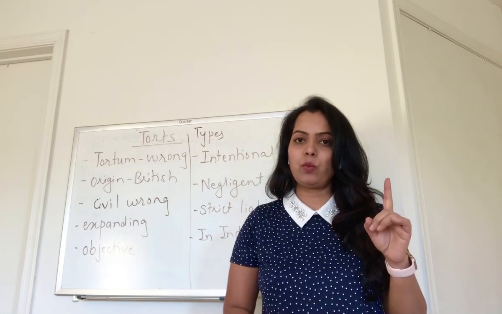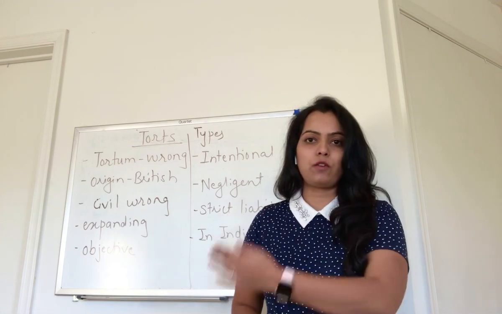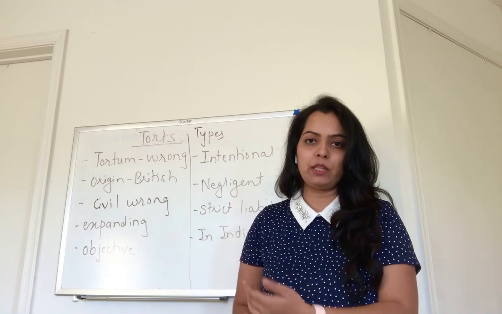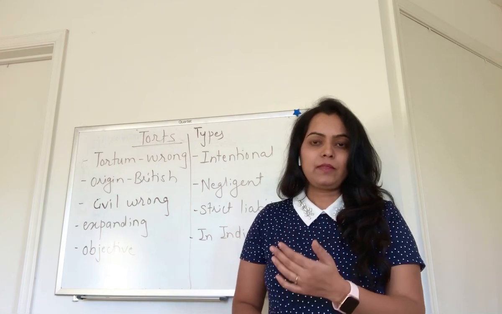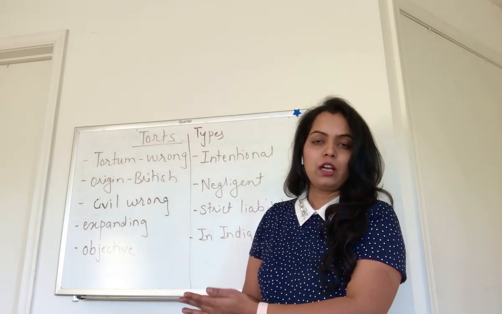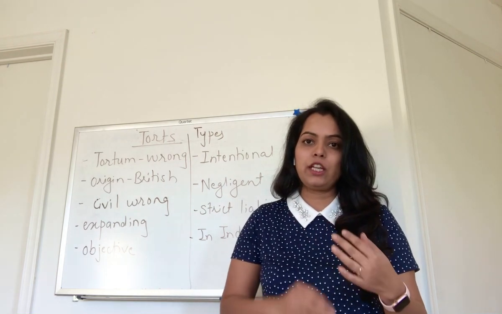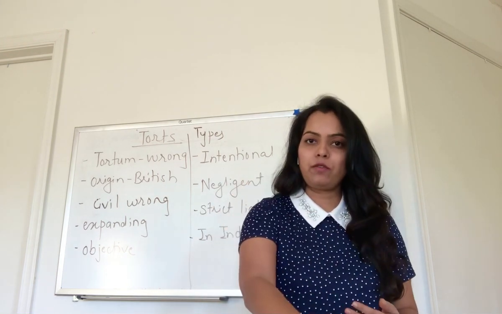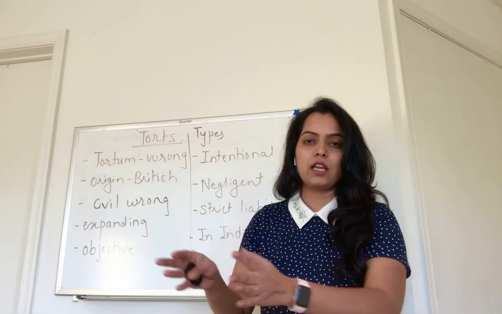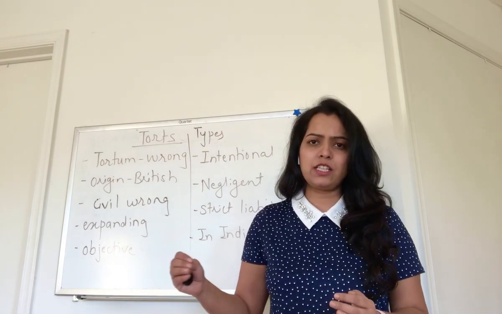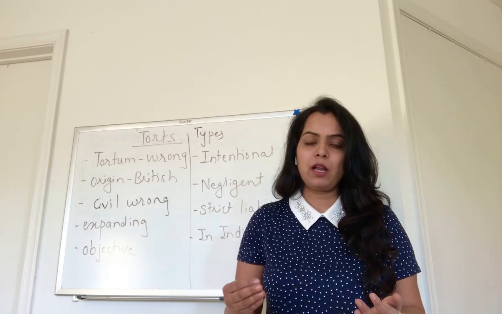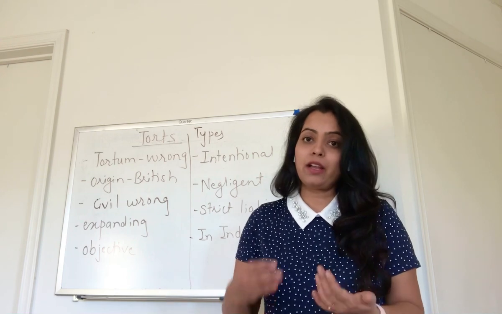Now case number 1 falls under law of contract because there is an agreement between the parties and it comes under civil law. Case number 2, when the dog gets released out of the house and barks at the horse, it comes under law of torts because there is no intention to cause harm, but it happened, that wrong has happened.